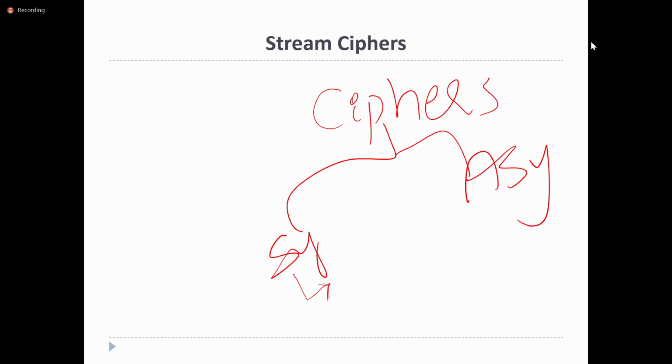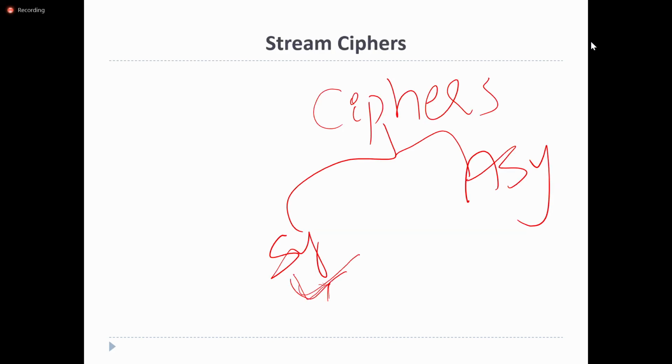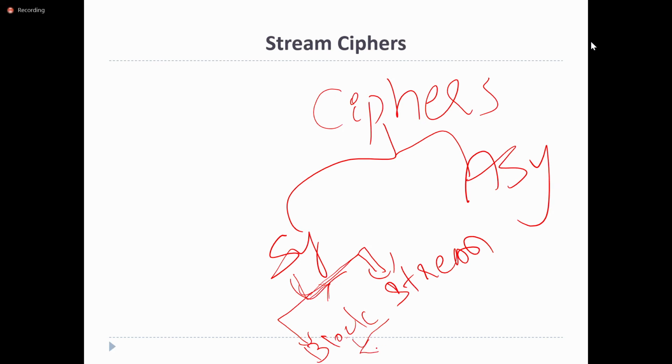So the ciphers are two types, symmetric and asymmetric. In symmetric, the ciphers are again divided into two types. One is block ciphers, the other one is stream ciphers. In block ciphers, the entire plain text will be divided into a set of blocks, and blocks will be encrypted individually or by applying some block cipher modes, like cipher feedback mode, output feedback mode, electronic code book mode.